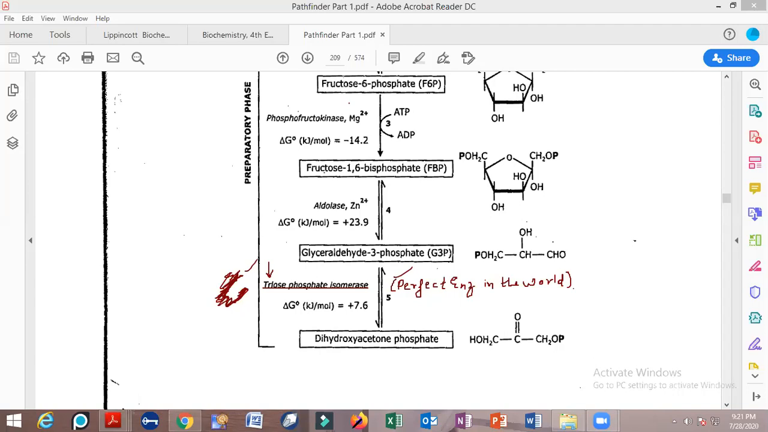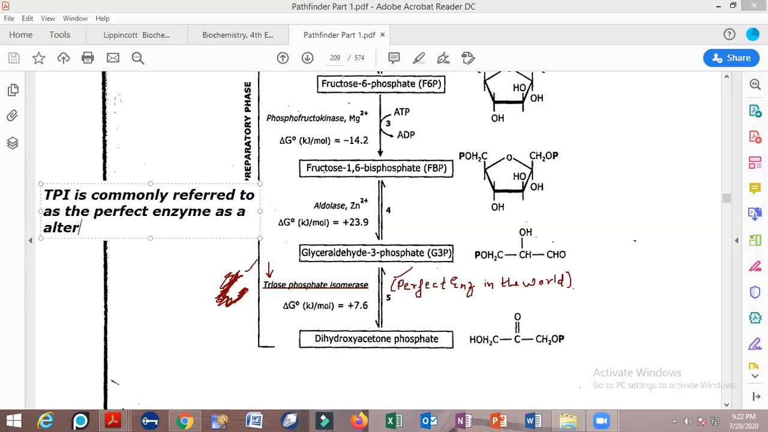Any alteration in the structure of triose phosphate isomerase will only and only decrease its activity. Such an enzyme is referred to as a perfect enzyme. Okay, so this is very important. Triose phosphate isomerase is commonly, you must write along with me, is commonly referred to as the perfect enzyme, as an alteration in its structure will only decrease its activity.